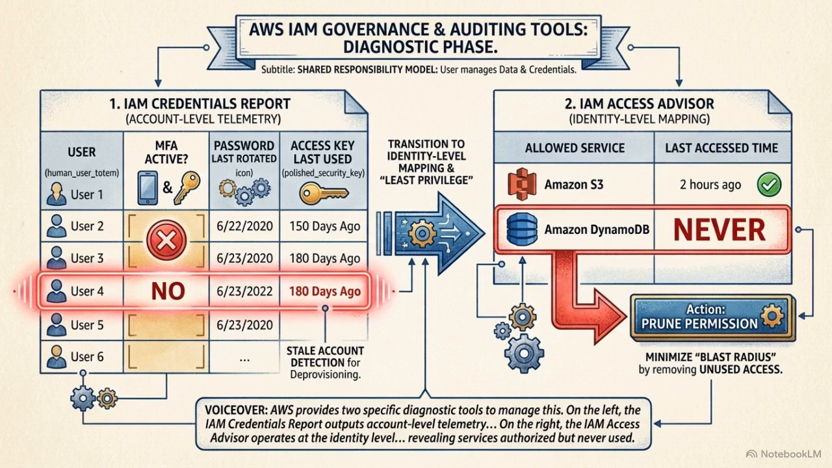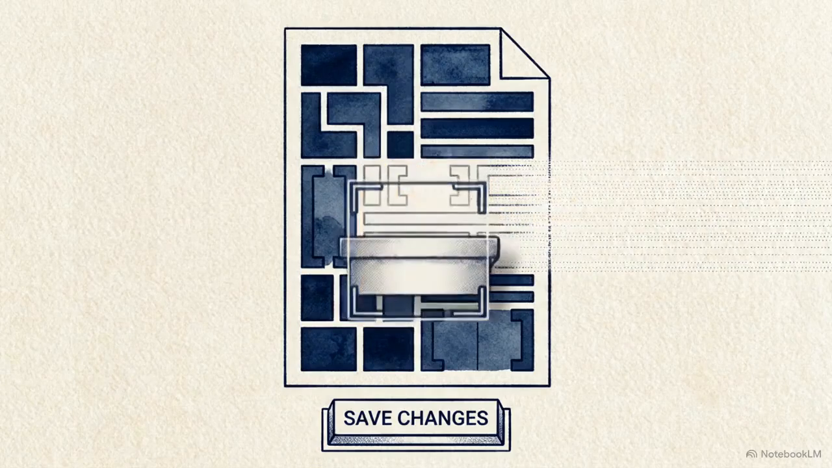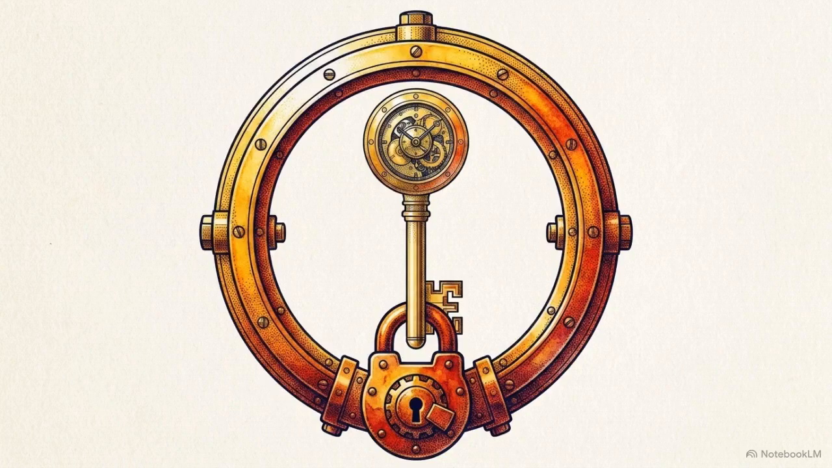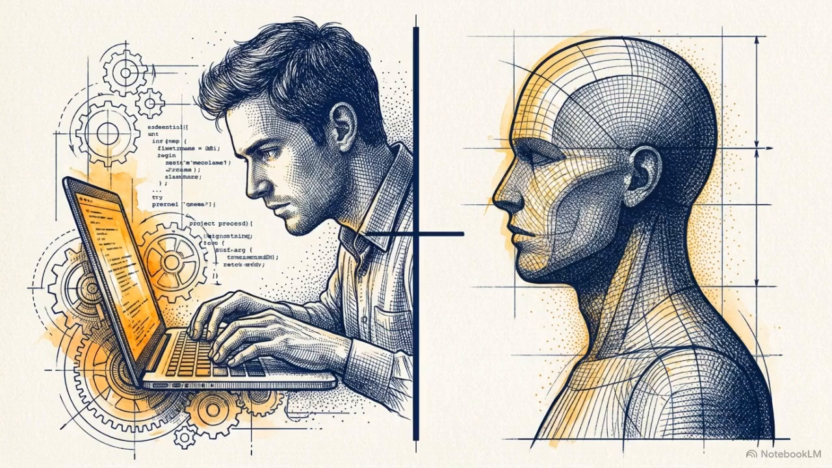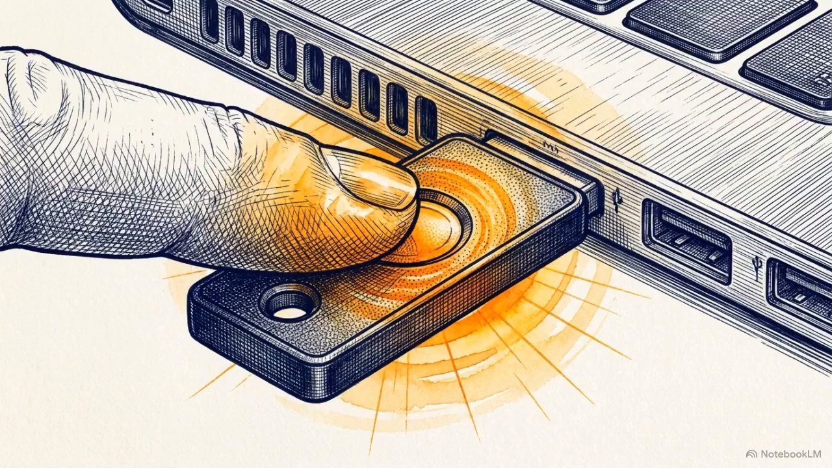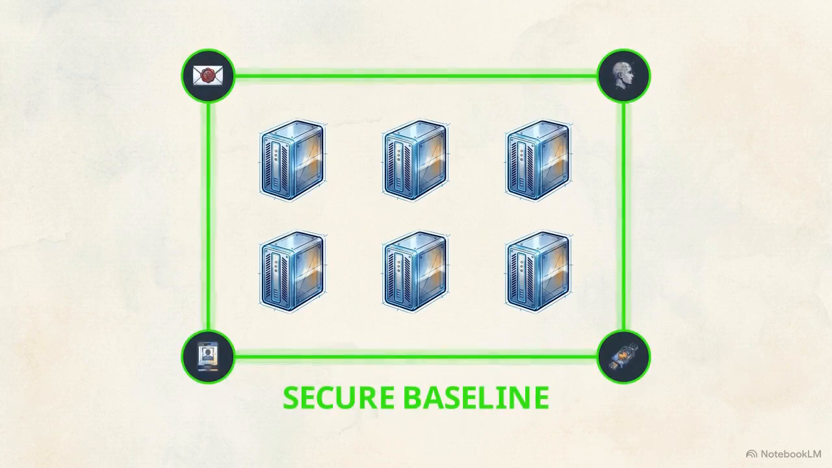On the right, the IAM Access Advisor operates at the identity level. It maps granted permissions against their last access timestamps, revealing services that are authorized in the policy but never actually used. By analyzing this telemetry, you can systematically strip away unused privileges, aligning your actual usage with the principle of least privilege. Locking down the root account, mapping physical users one-to-one, adhering to flat group constraints, and enforcing hardware MFA creates a secure baseline for your identity infrastructure.